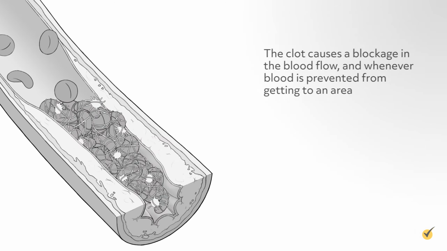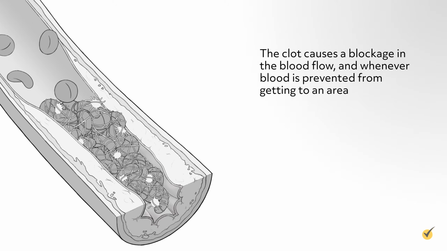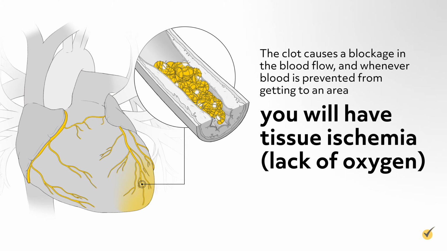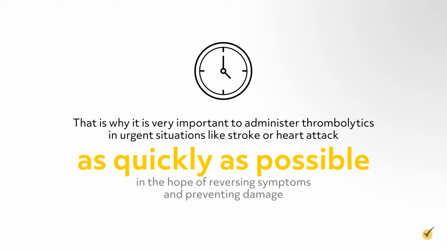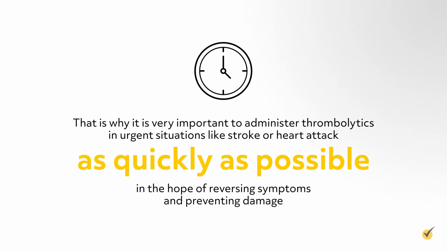The clot causes a blockage in the blood flow, and whenever blood is prevented from getting to an area, you will have tissue ischemia, or lack of oxygen, and if this continues, cell or tissue death will occur. That is why it is very important to administer thrombolytics in urgent situations like stroke or heart attack as quickly as possible in the hope of reversing symptoms and preventing damage. Let's go over some of the most commonly used thrombolytics and see how they should be used.